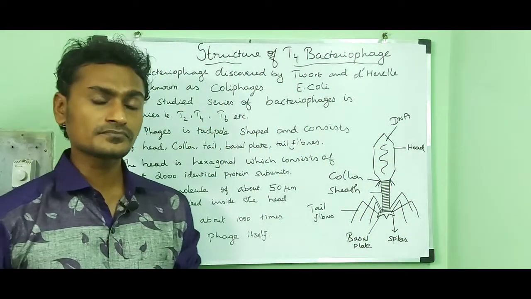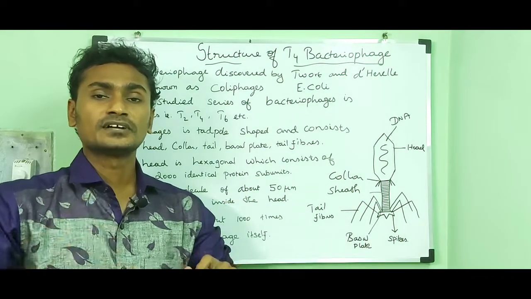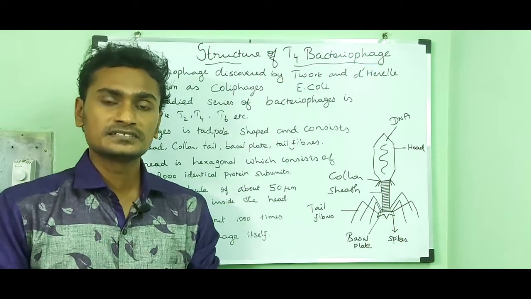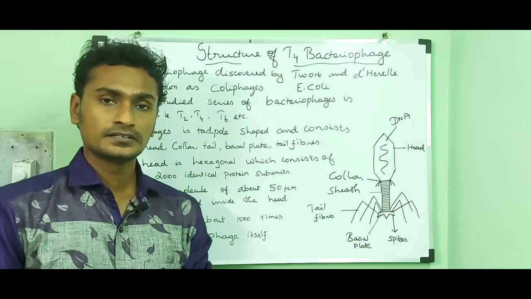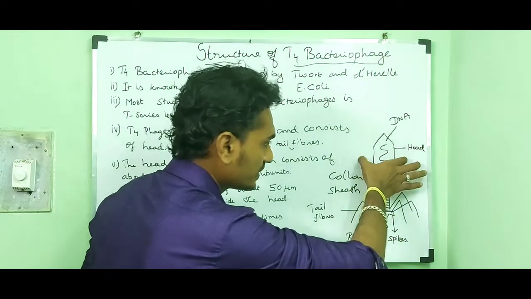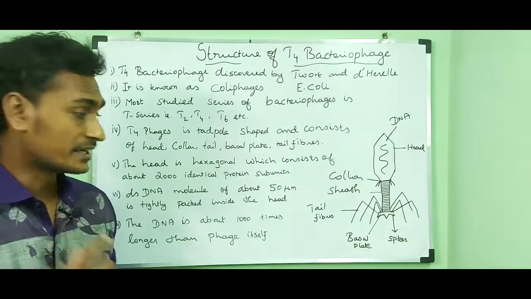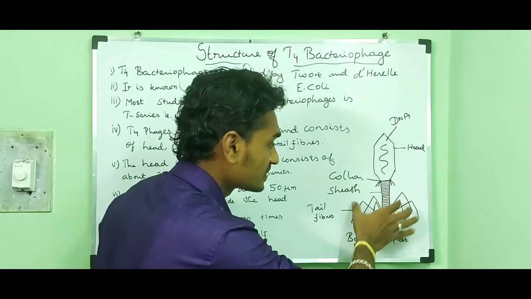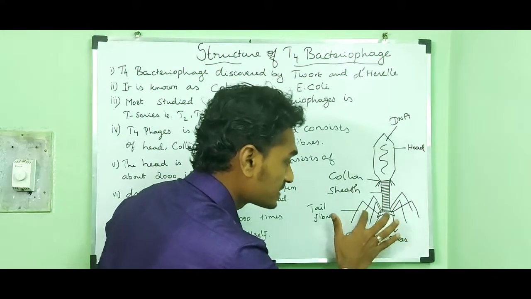Then how does the bacteriophage attach to the bacterial cell wall and infect the bacteria? It contains a hexagonal head and a contractile tail. In the tail portion, the basal plate contains spikes and tail fibers.